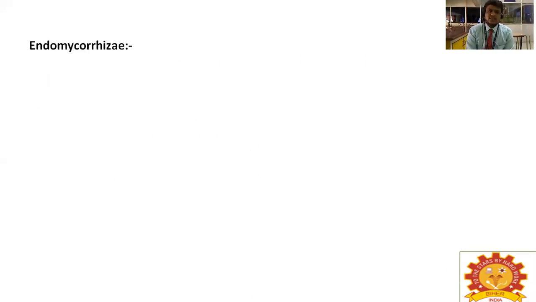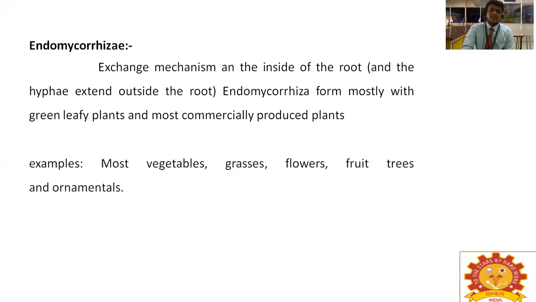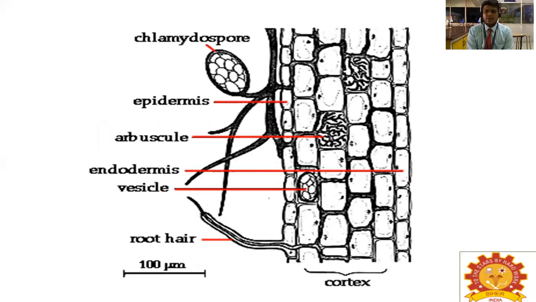The next classification is endomycorrhizae. Endomycorrhizae means the fungus is present inside the plant. The exchange mechanism happens inside the root, and the hyphae extend outside the root. Endomycorrhizae form mostly with green leafy plants and most commercially produced plants. Examples are most vegetables, grasses, flowers, fruit trees and ornamentals. This is the structure of endomycorrhizae.